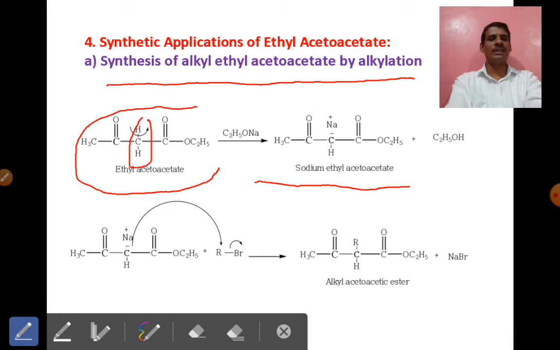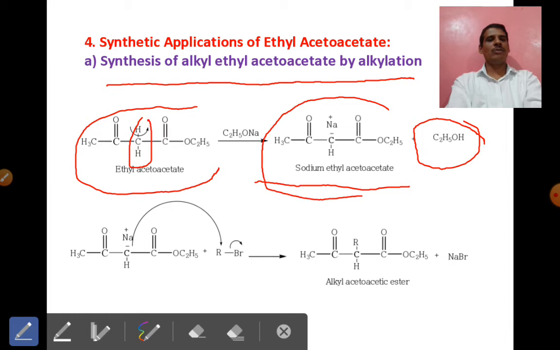Abstraction of the proton takes place, and the ethoxide ion is converted into the corresponding ethanol molecule. Hence there is a formation of an anion. This anion is stabilized by the Na positive ion. In this way the first step is the formation of the sodium salt of ethyl acetoacetate, sodium ethyl acetoacetate. That is also what we can call the salt formation reaction.